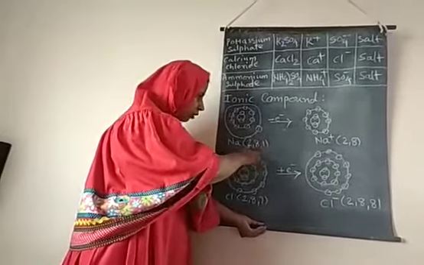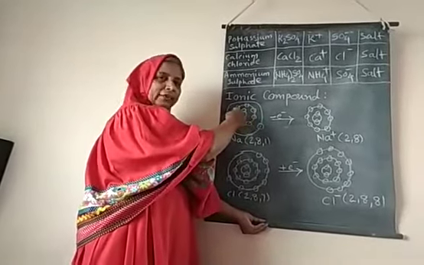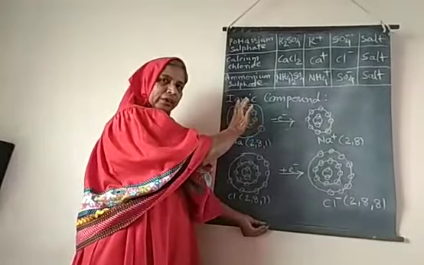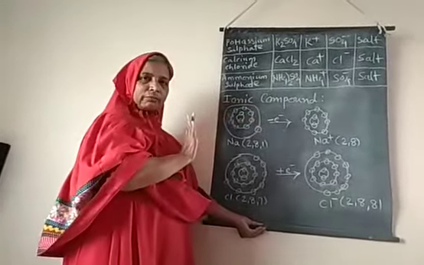Now the number of electrons is 11. So first shell 2, then second shell 8. 2 plus 8, 10 are completed. How many remain? Only 1. So in the third shell 1 electron is there.